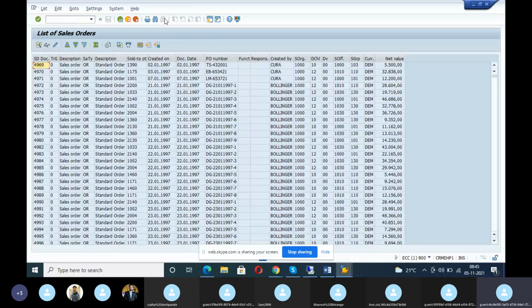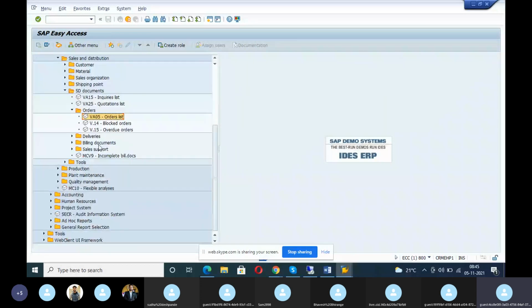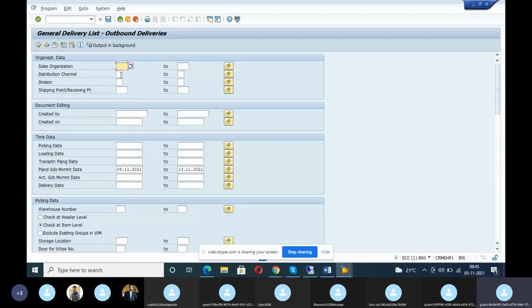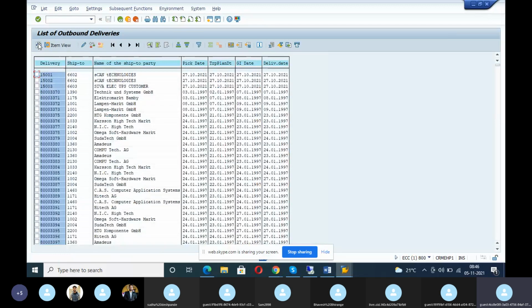Then back. Then they're telling, no, we want the delivery list also. Okay, the delivery list. For the delivery list, you have to give the sales organization, distribution channel, division, shipping point, and from which date to which date the deliveries have been done. Give the dates here, then execute. You will get a list of deliveries. These are all the completed delivery documents. See, these are all the delivery numbers. This also you take a print or export to the Excel sheet.